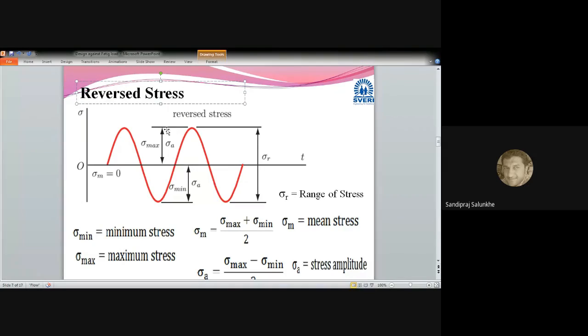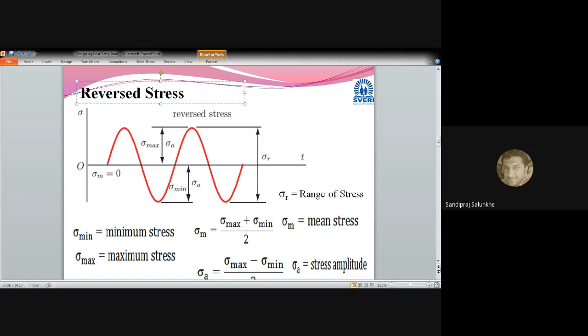Okay. And the maximum stresses that we are going to consider, either to the compressive side or to the tensile side, that depends upon how you are going to give the sign conventions. And the range is going to vary from the tensile side to the compressive side.